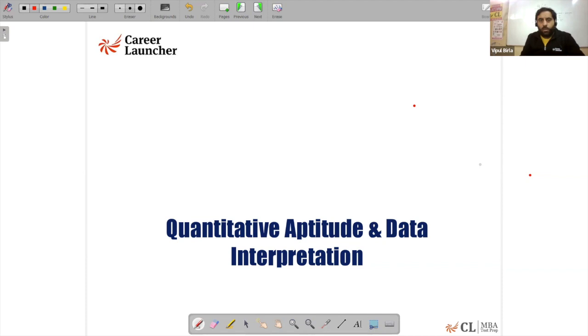Today we'll be talking about the solutions of XAT 2022, the exam which happened on 2nd of January, right? And the very next day we got the response sheet also. So I thought of talking about the solution, right?